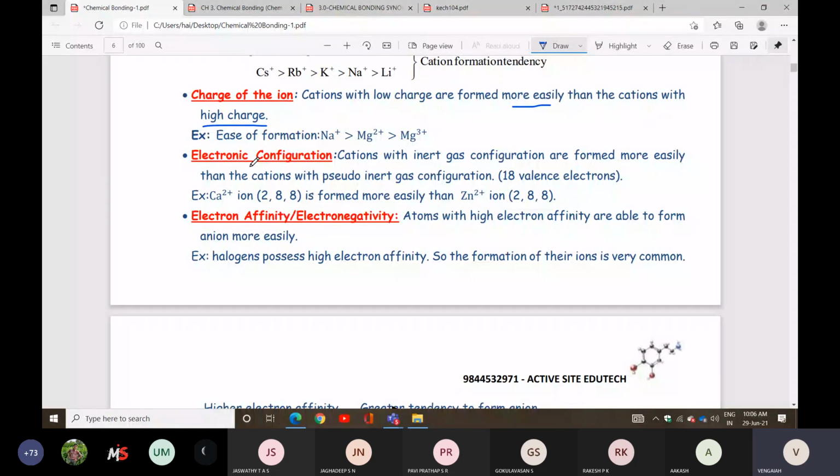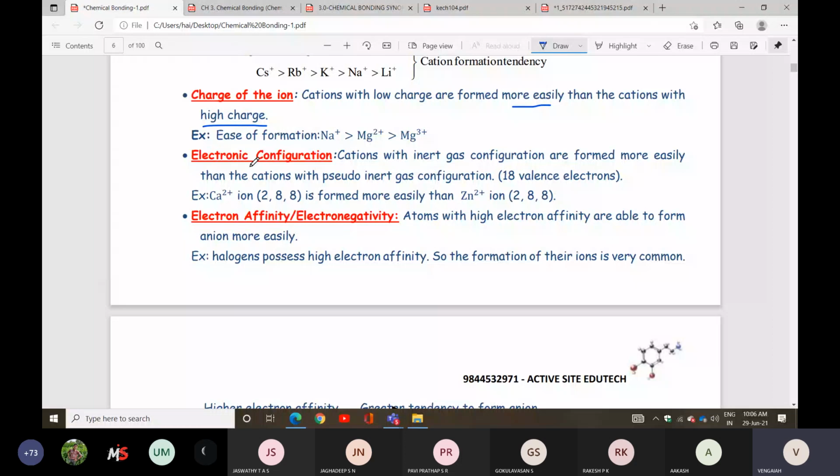Next one is electron affinity, otherwise electronegativity. Atoms with high electron affinity are able to form anions more easily.